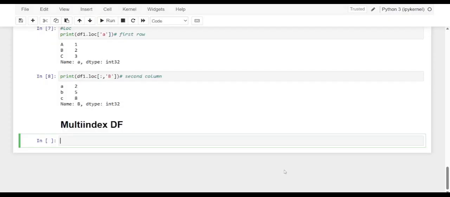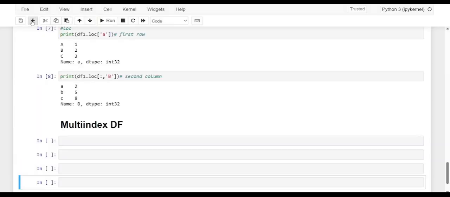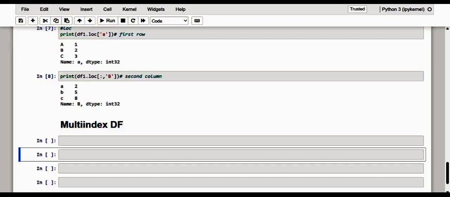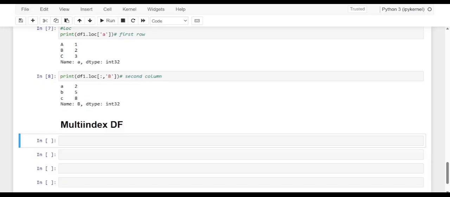Multi-index data frame. So see here, dear friends, the data frames we have seen so far have an internal structure with one index level per row and one index level per column. But the pandas library allows us to further extend this structure by inserting higher levels of indexing, both by rows and by columns. When you have a data frame with these characteristics, it is generally referred to as a multi-index data frame. So let me create a multi-index data frame from a dictionary of tuples.